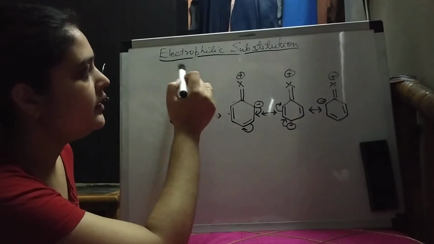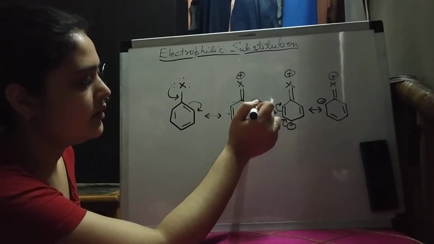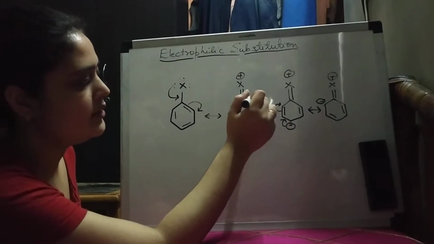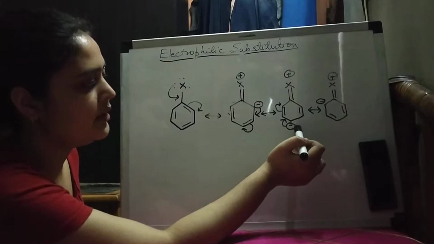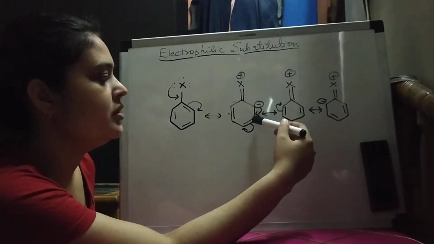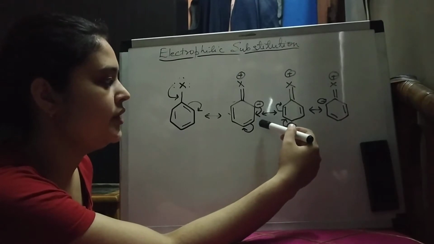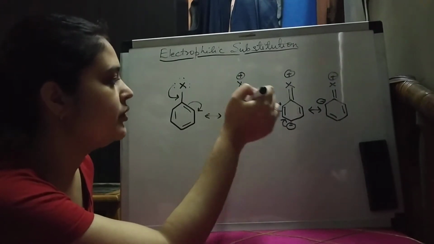The electrophile is electron deficient. It will come to the place where there is negative charge, where there is an electron rich position. So ortho and para positions are electron rich, whereas the meta position is not electron rich, because the halogen group will withdraw electrons from the ring.